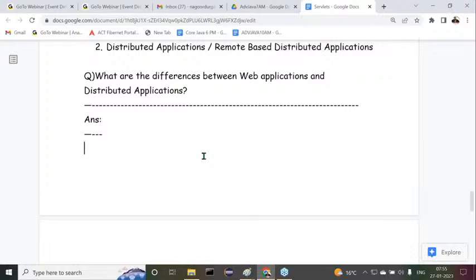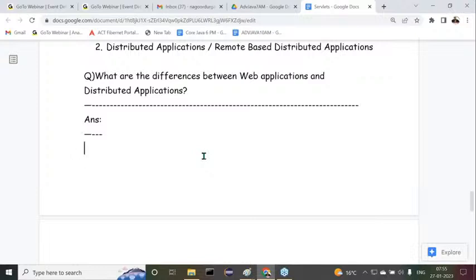All internet applications are web applications. For example, we have some websites. Number of websites are available. Any website is a web application. But what is a distributed application? I will discuss with you later on. But understand it now. What exactly is the meaning of web application?